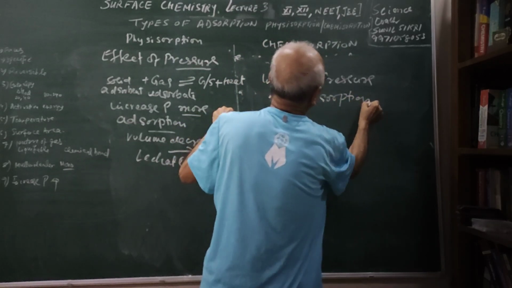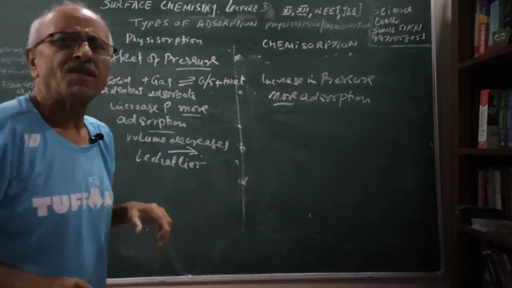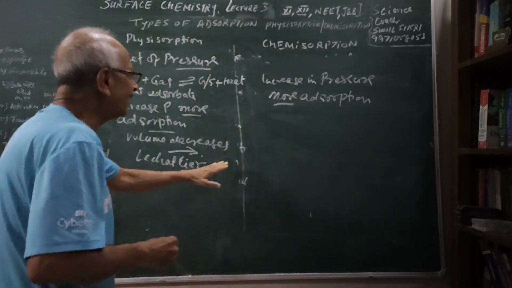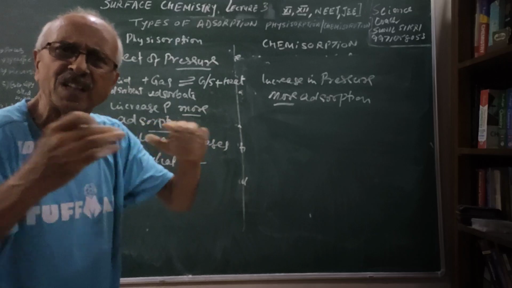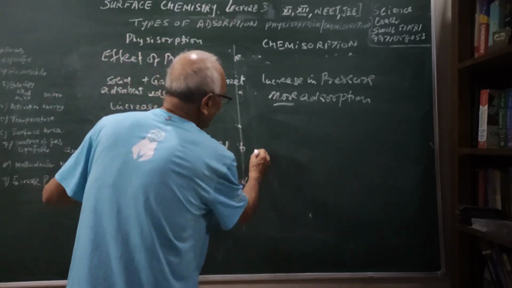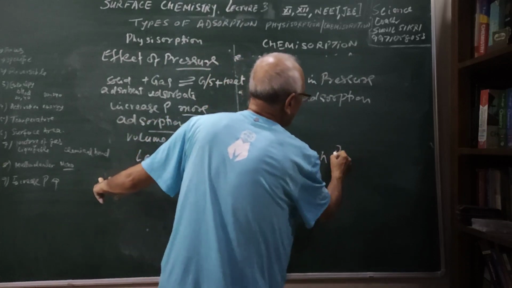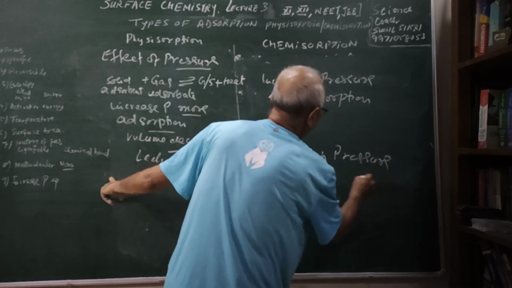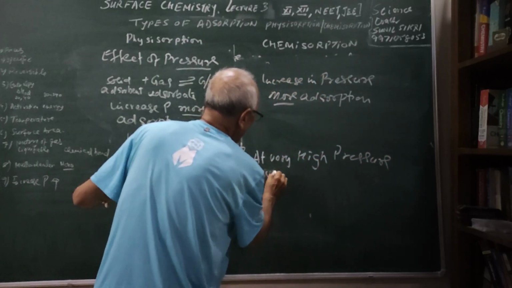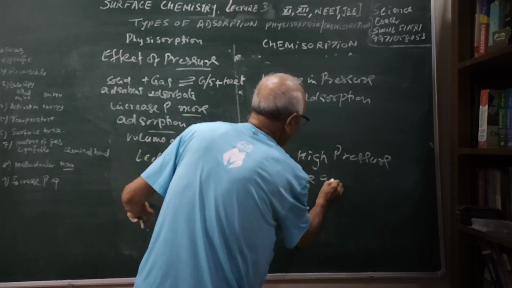But in both cases, when the pressure becomes very high, the surface becomes saturated. So at very high pressure, no more adsorption in both cases.